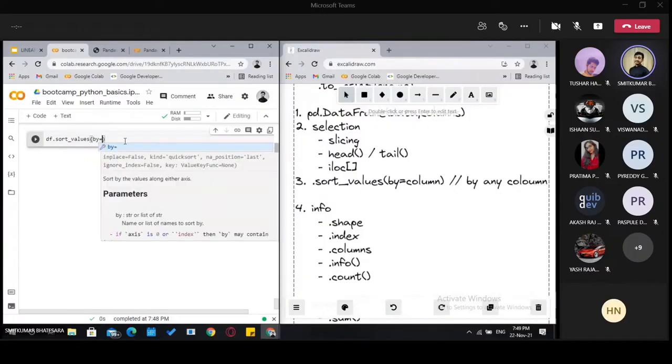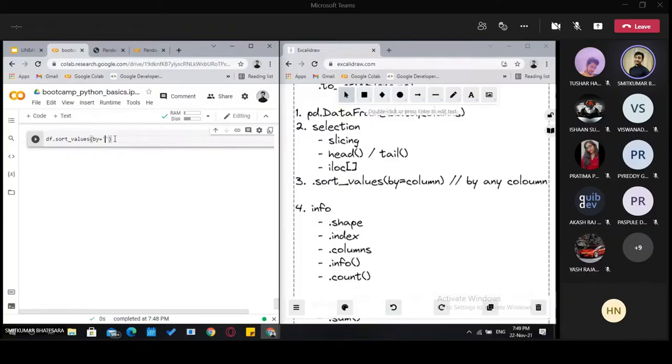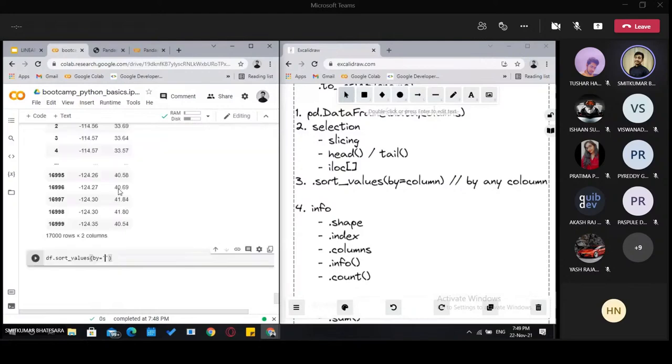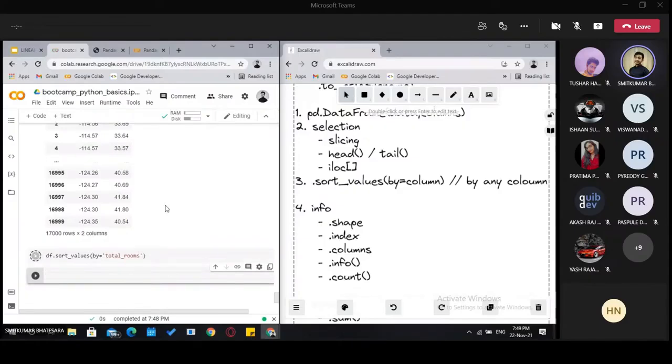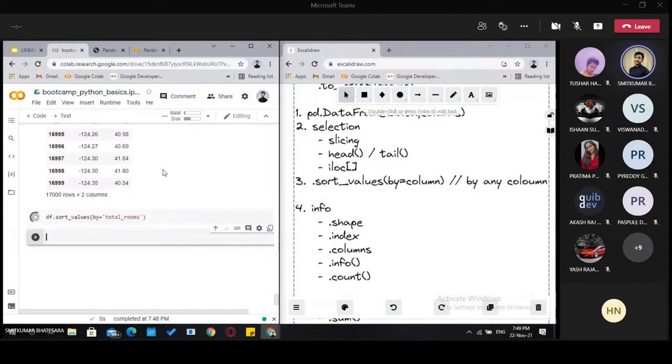So we can supply that column name. Remember, we have to pass the column name in quotations. So here we have considered total rooms. It will sort all the rows according to the values stored in the total rooms column.